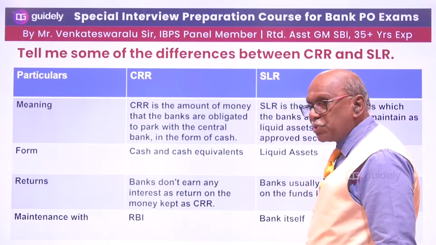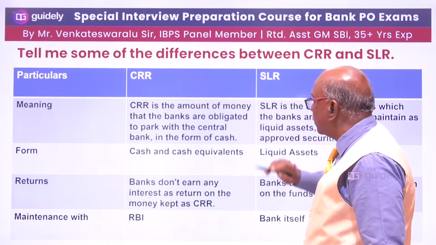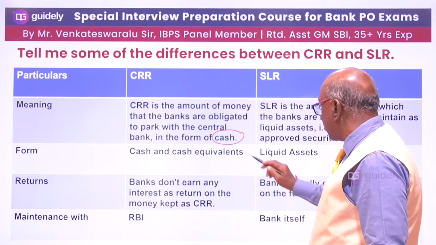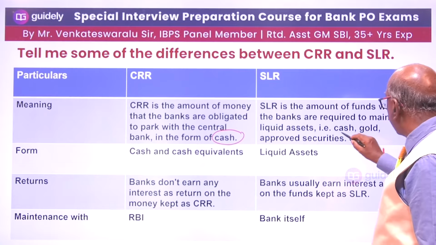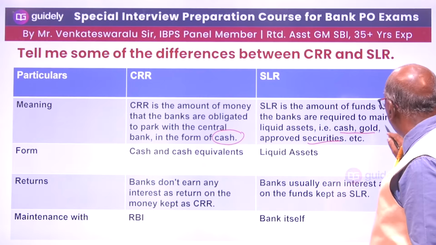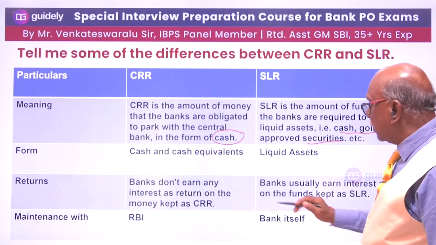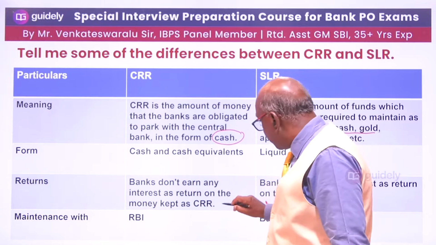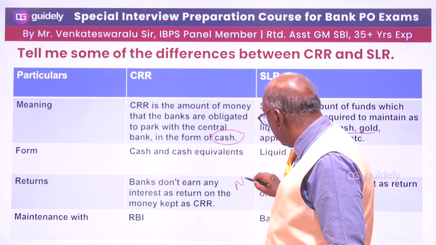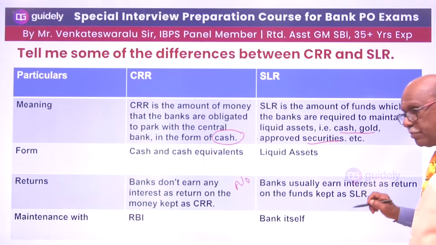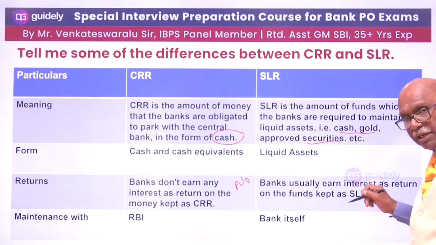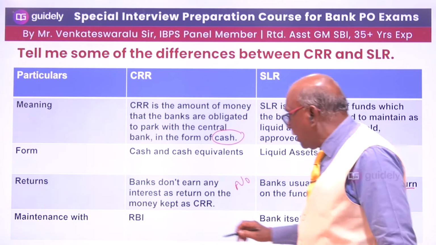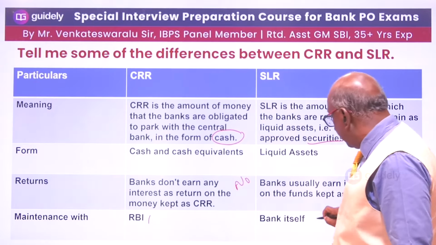The difference between CRR and SLR. CRR is the amount maintained in the form of cash with the Reserve Bank of India. SLR is in the form of cash, gold, or securities to be maintained with the banks themselves. Then what is the return? For CRR, nothing. CRR has no interest and no return at all. Whereas in SLR, because it is with them, the securities will be in the name of the bank. It is with them and it can fetch a return. One is maintained with RBI, the other is maintained with the bank itself.